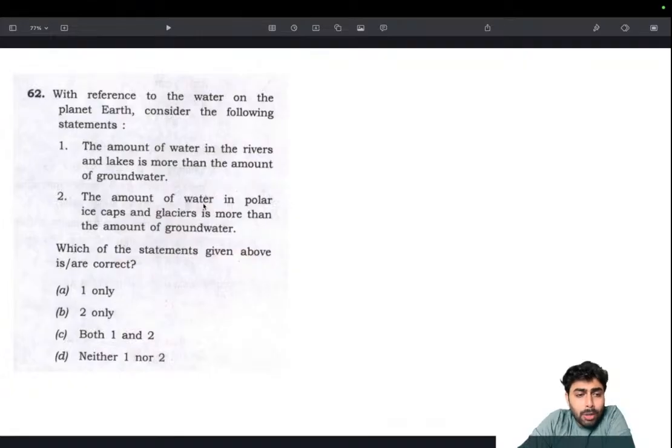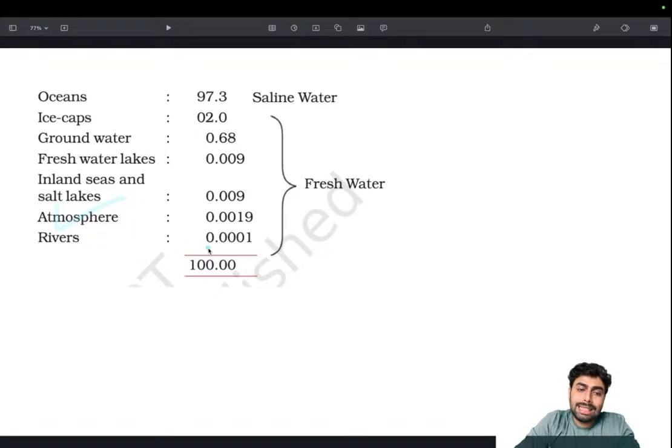Then, the amount of water in polar ice caps and glaciers is more than the amount of groundwater. That we know. Polar ice caps and glaciers hold more water than anything else, groundwater comes only second to that, and everything else comes below that. And one more important thing, like I said, is that water in the atmosphere is more than that in the rivers. So this is right. The reason I am telling you these counterintuitive facts is that it allows us to remember things more clearly.